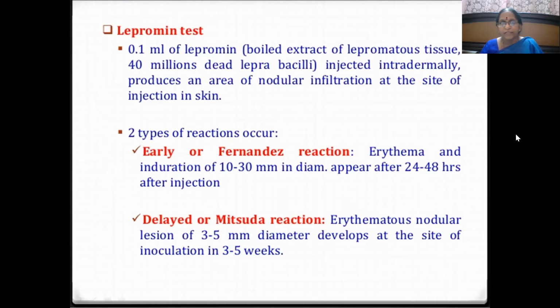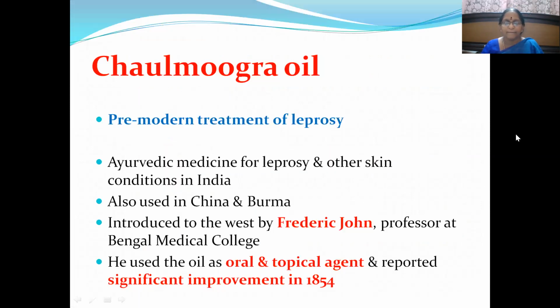If erythema and induration of 10 to 30 millimeters in diameter appear in the initial phase, that is referred to as the early or Fernandez reaction. If an erythematous nodular lesion of 3 to 5 millimeters in diameter develops at 3 to 5 weeks, it is referred to as the delayed reaction or Mitsuda reaction. So this is about the various diagnostic tests of leprosy.